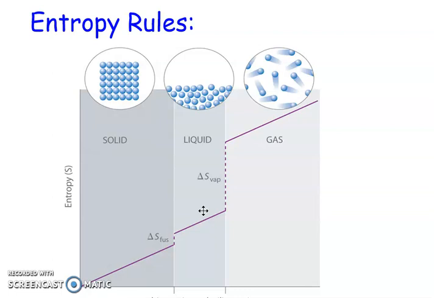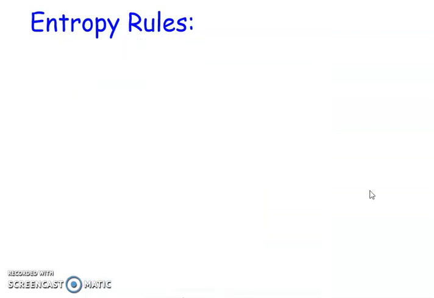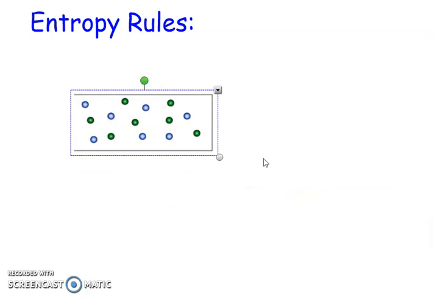When you're looking at the energy of the system versus the entropy, whether something's increasing or decreasing in energy and increasing or decreasing in entropy, don't link whether it's endothermic or exothermic with the temperature. Essentially, we're only going to be using the temperature comparison. If I have two samples, one is at 10 degrees Celsius, one's at 15 degrees Celsius, it's the same substance. The one at 15 degrees Celsius would have a higher entropy.